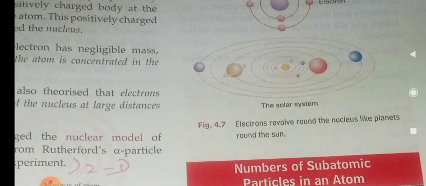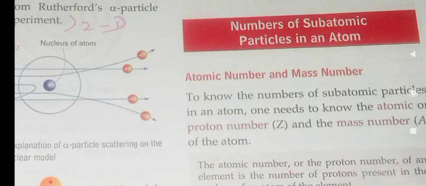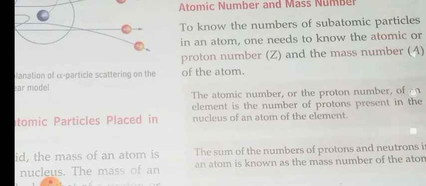Now, the number of subatomic particles in an atom. We have learned that subatomic particles are present in atoms, but how many subatomic particles are present? To know this, we must know about the atomic number and mass number. Let us learn what an atomic number is. The atomic number of an element is the number of protons present in the nucleus of an atom of the element.